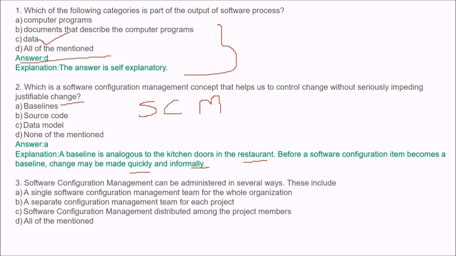Next is, software configuration management can be administered in several ways. These include administration of software configuration management. Please read these answers and find the best one. The answer is a single SCM team for the whole organization. Okay.